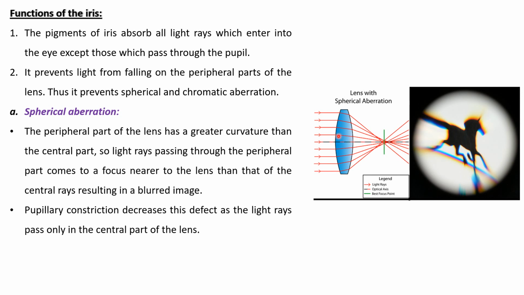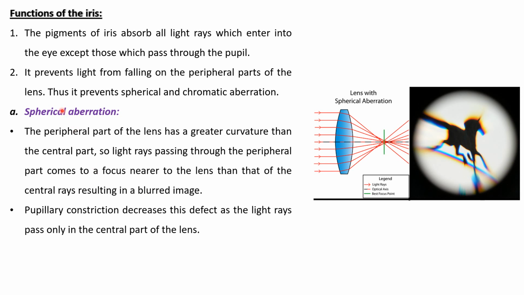The light rays coming from the central part of the lens are usually focused at this point, while the peripheral rays are focused at points nearer to the lens. When this occurs, there are multiple foci inside the eye, and this will result in a blurred image.